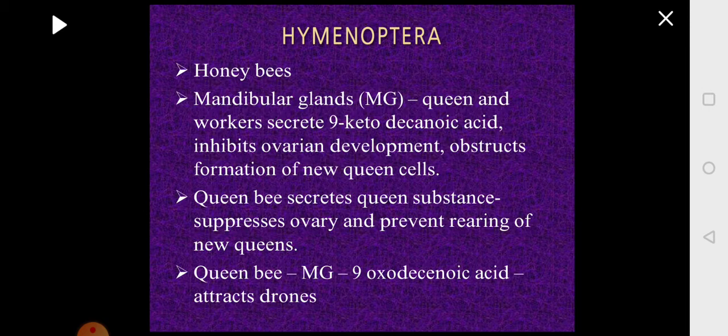Queen bee also secretes queen substance, and this queen substance will also suppress the development of the ovary so that a new queen will not be formed.